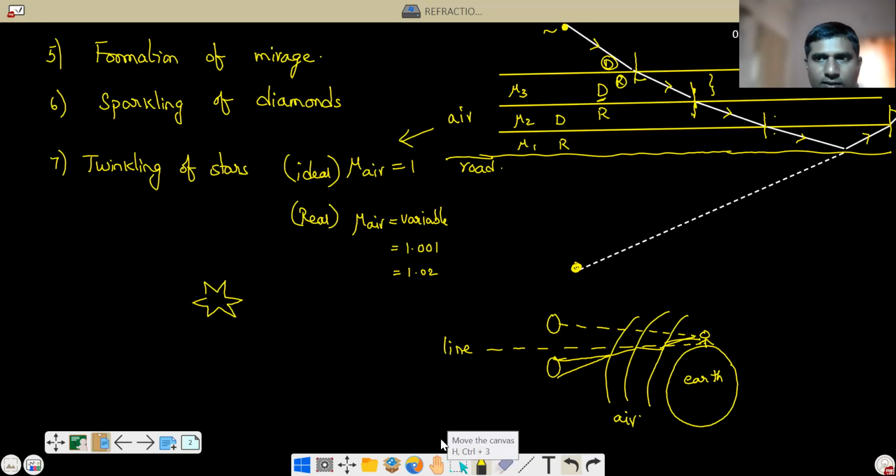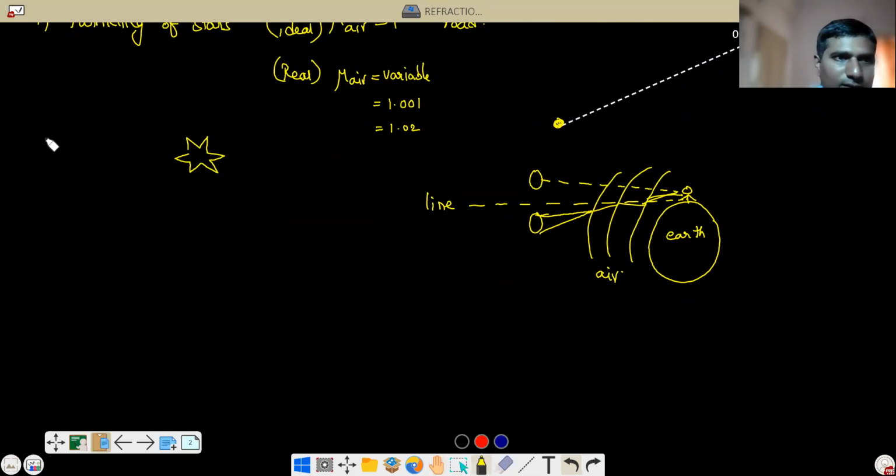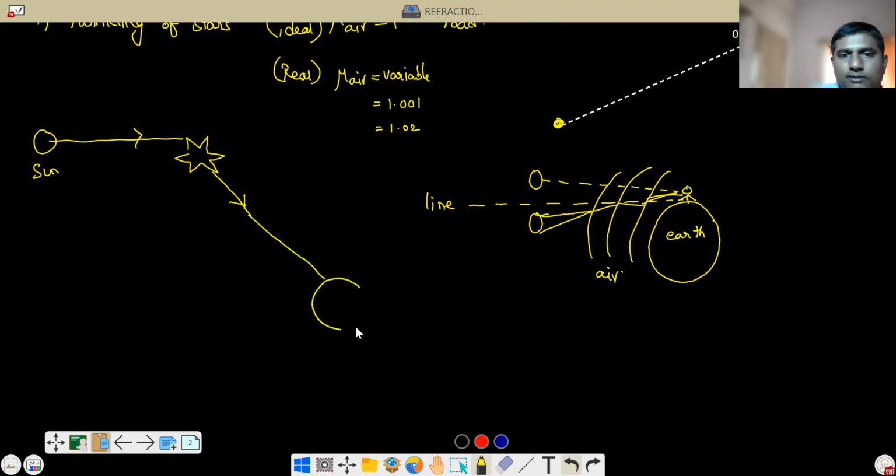The distance is definitely very large, but what will happen is first the light ray will fall from the sun on the star, correct or not? These are not luminous objects, they are non-luminous. So the light ray will get reflected from here. When it reaches our earth, it has to pass through different layers, and these layers have different values of refractive index. So when the ray enters from one layer to another layer, it will bend like this.